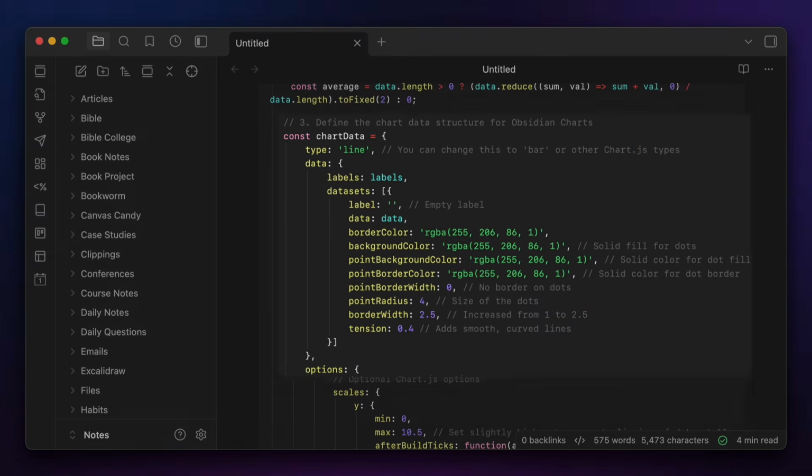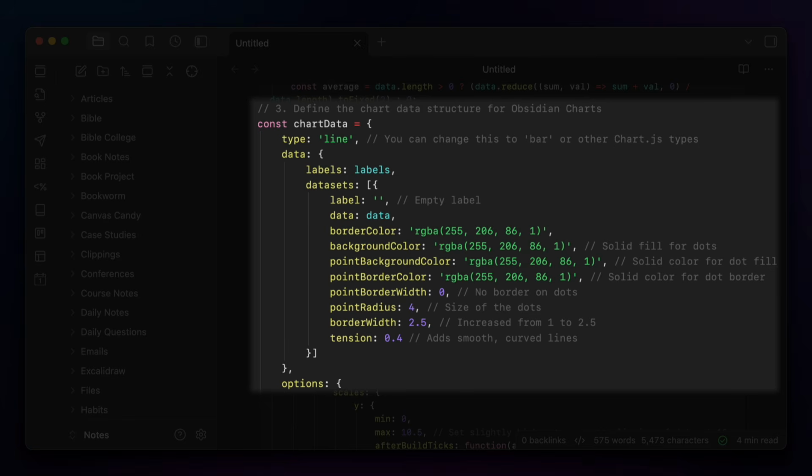The next section defines the chart structure for the Obsidian Charts plugin, where it sets the chart type as line, hides the labels for the graph itself, and sets the color for the lines and the dots. There's a little bit of extra color data here because I wanted solid dots on my graph instead of open ones, which I think looks a little bit better.